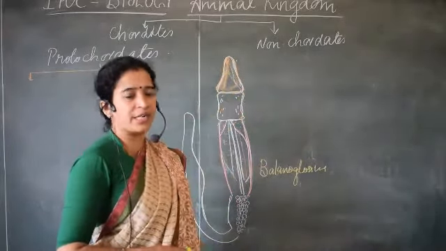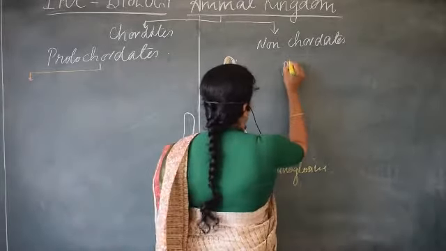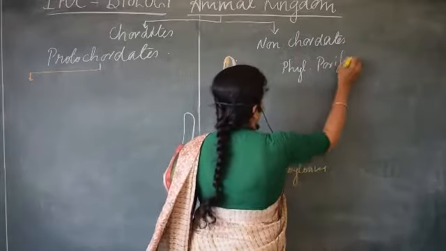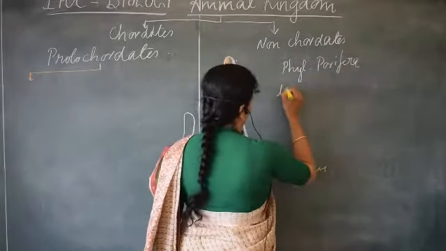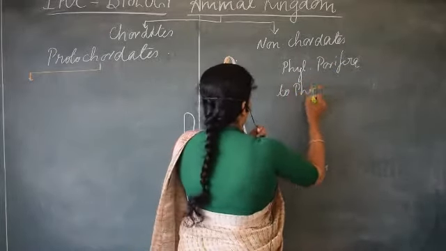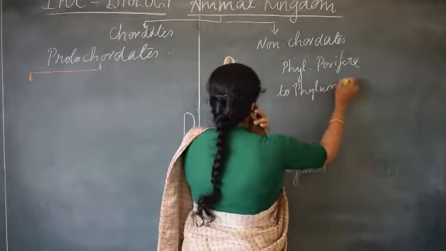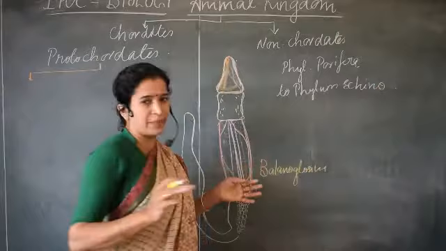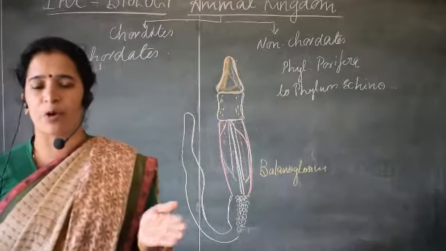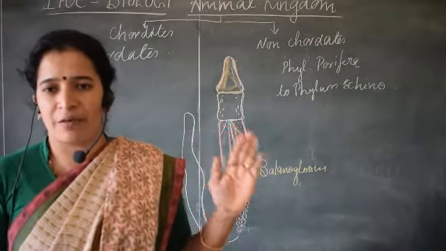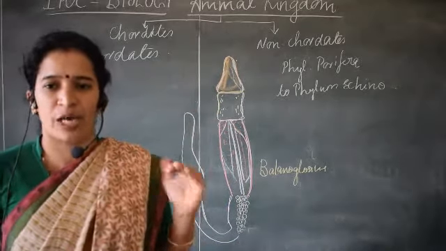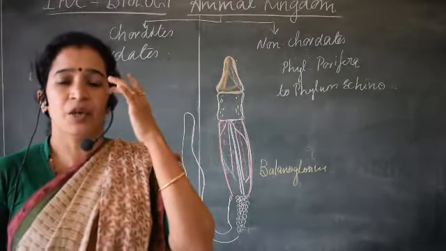Among non-chordates, we have understood from phylum Porifera to phylum Echinodermata. So we have completely studied Porifera to phylum Echinodermata, and I have also done one more revision in the last video.